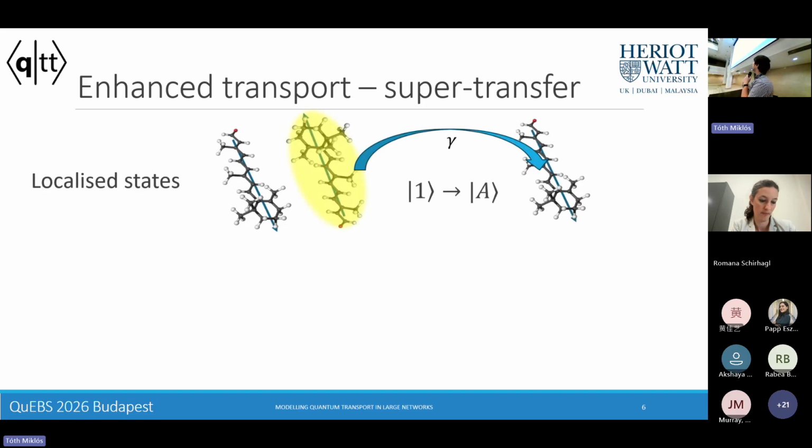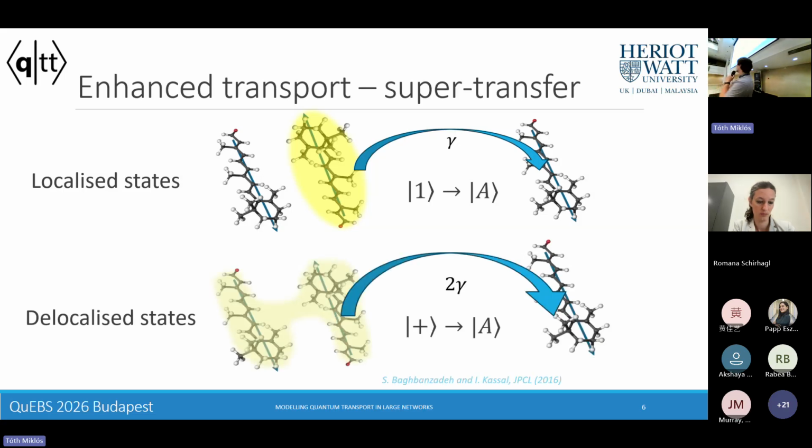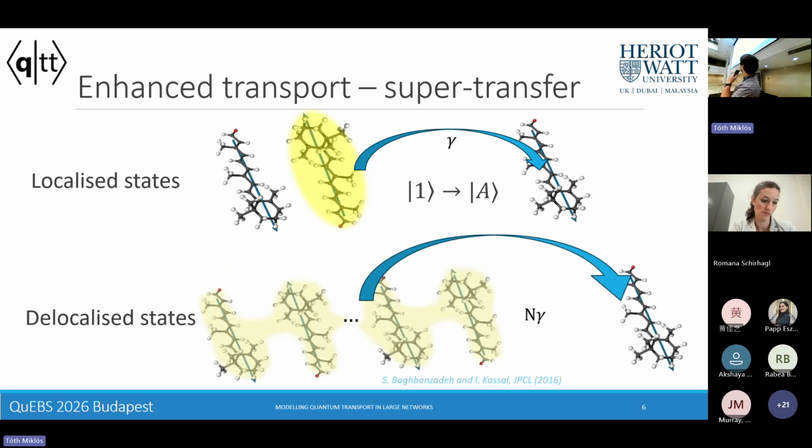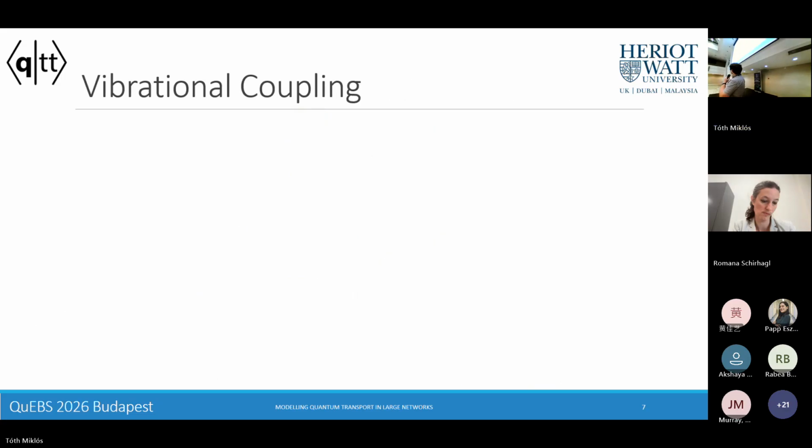If we think of a canonical donor-acceptor system, where we have one excitation localized on one donor, passing energy to an acceptor at a rate gamma, then if we're allowed to have these delocalized eigenstates, it turns out that we can double the strength of this transfer rate. In fact, this is a process that's known as supertransfer, because as we increase the number of systems, we can get a maximal n-fold enhancement of this transfer.